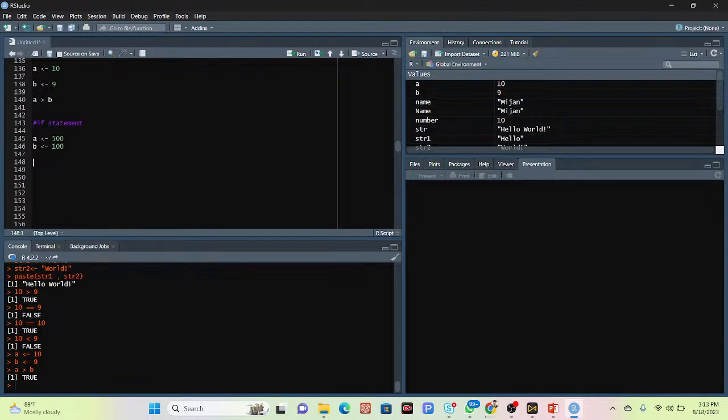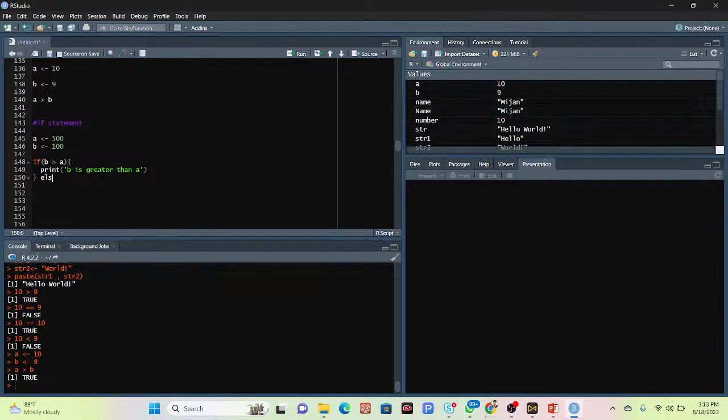Now I write: if b greater than a, then what is my condition? This is my condition. If b is greater than a, then what do I need? I simply use print: "b is greater than a". Or if it doesn't work, then what happens?